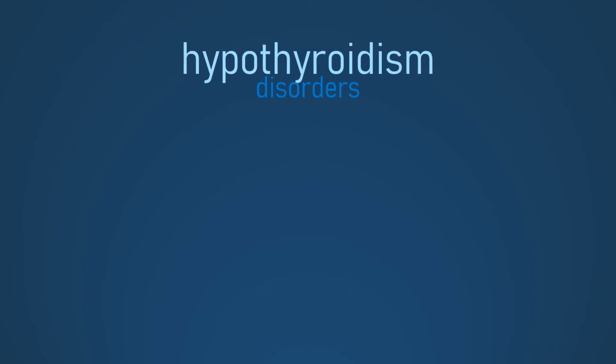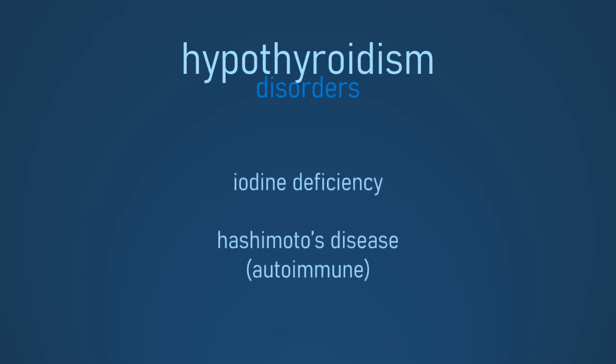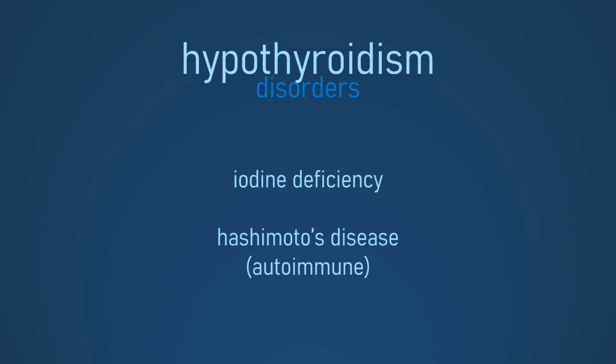Thyroid disorders involve improper amounts of circulating thyroid hormone. When there is too little thyroid hormone, the condition is called hypothyroidism. Sometimes hypothyroidism is caused by a shortage of dietary iodine, but is more commonly caused by Hashimoto's disease, an autoimmune process against the thyroid gland that reduces the production of thyroid hormone.